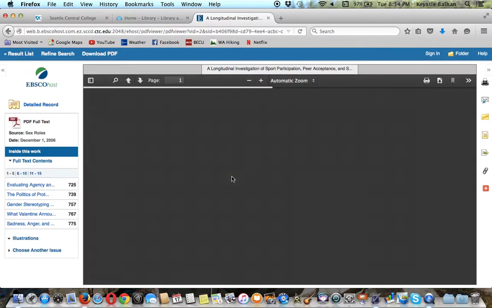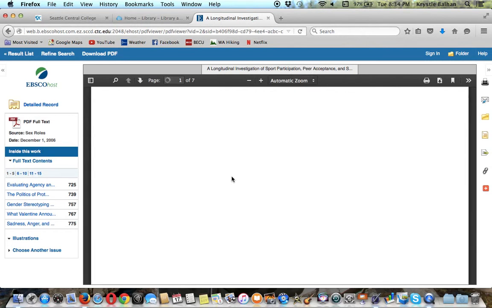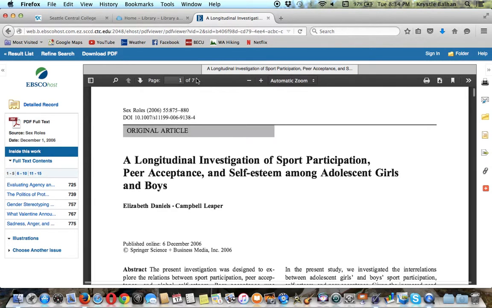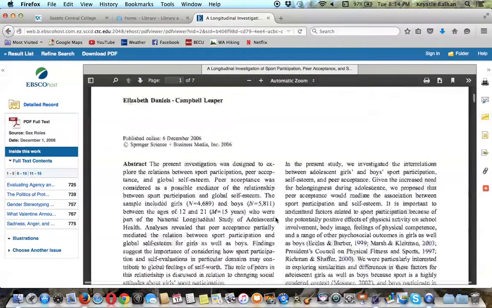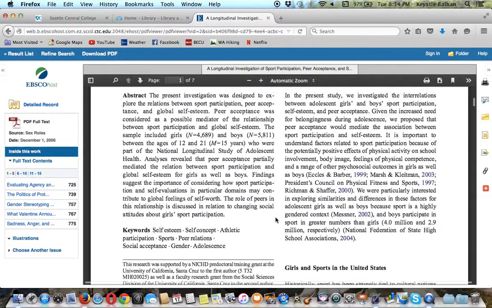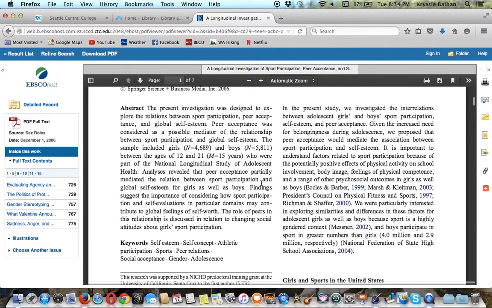And this opens up the whole paper. You see mine is 7 pages. That's a very reasonable length for an academic journal article. You see some of the same information, and all of this source information will be needed for your citation. And then when we scroll down, you get to see the abstract in its entirety. And then the paper starts.